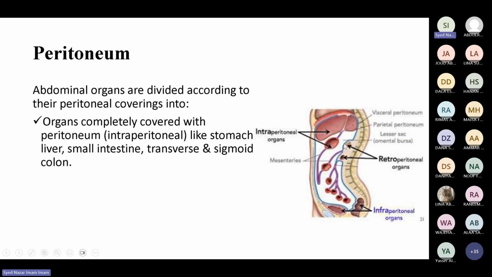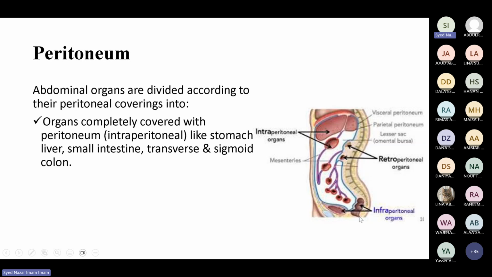And there's some structure like a stomach, which is covered with a peritoneum from all sides, from anterior and from the posterior, to a layer of the peritoneum. So these are inside the peritoneum, so they are called intraperitoneal organs. So we have the stomach here, and then we have the small intestine, which are covered from anterior and posterior wall, and they are hanging from the posterior abdominal wall. So these are called intraperitoneal, they are inside the peritoneum.